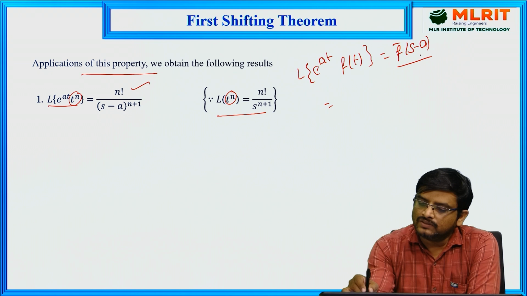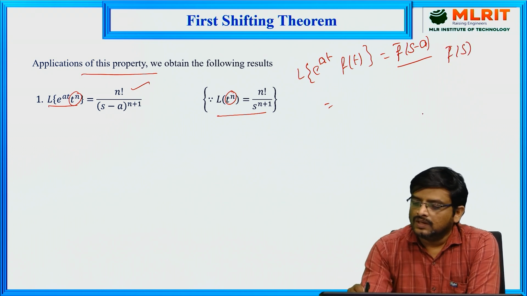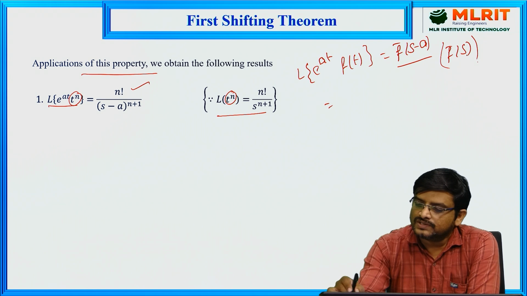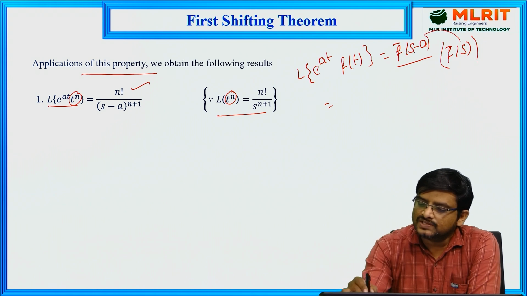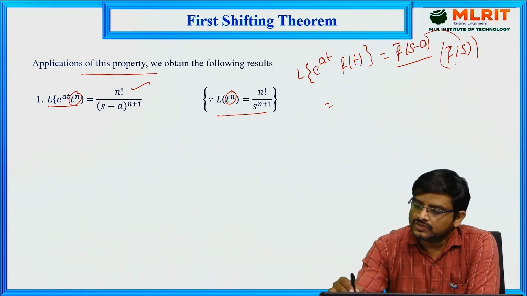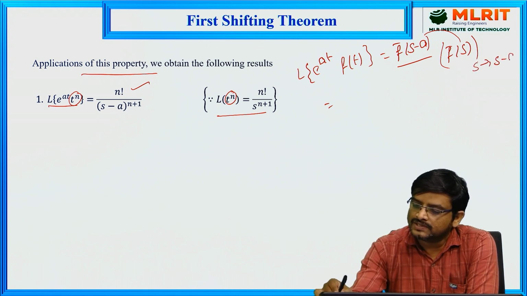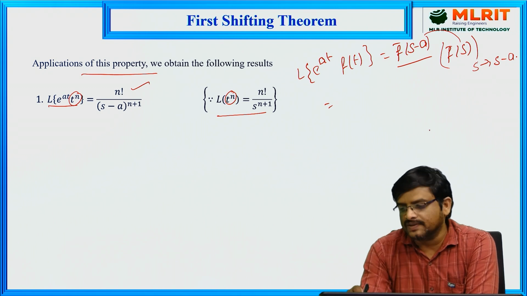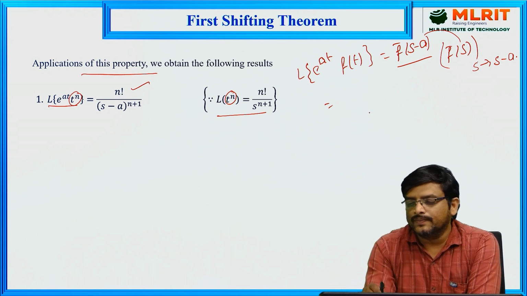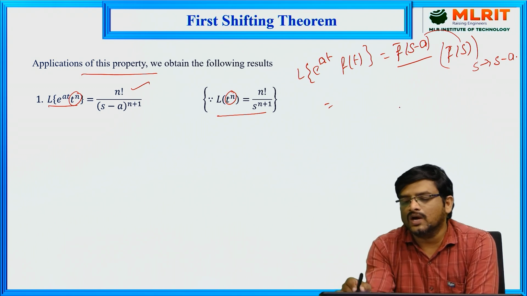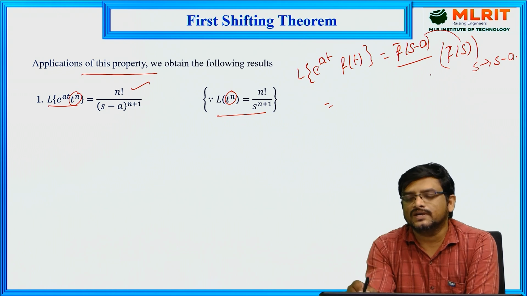After finding f bar of s, in place of s we have s minus a. So whatever value we got in f bar of s, replace s with s minus a. That is the meaning of f bar of s minus a.